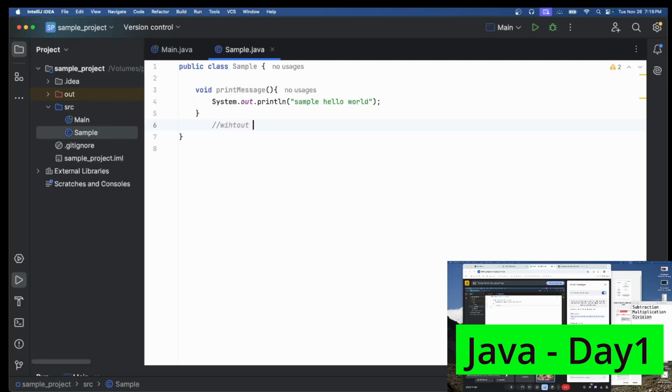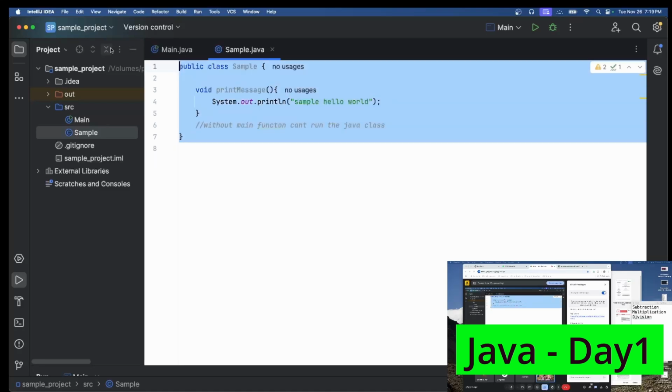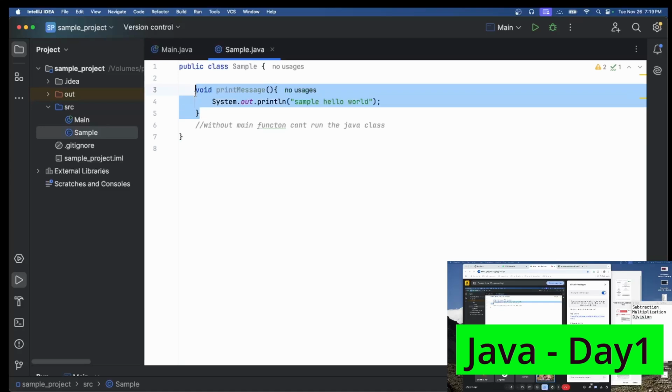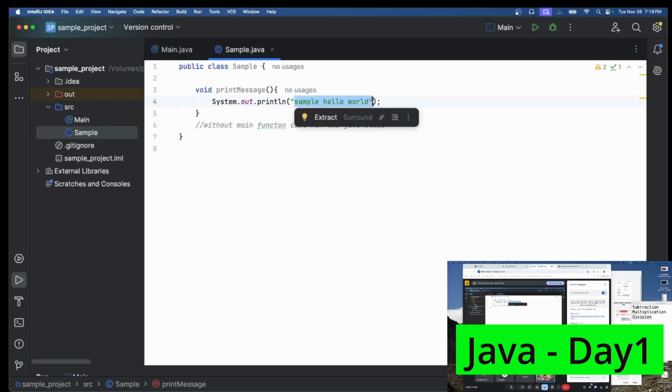So without a main function, we can't run our Java class. This is the reason we cannot have the run option for this class. Guys, can you also do the same thing? I will tell you the solution for this one. Just create a class called sample, and inside the class create a void print message, and just add sysout and print whatever text you want.